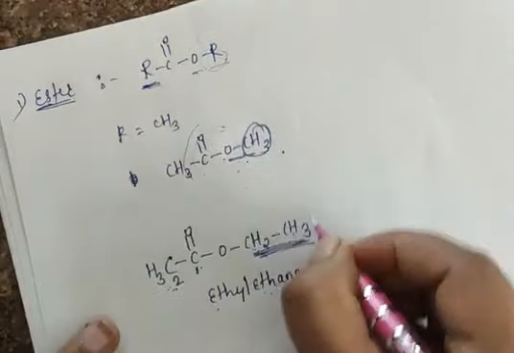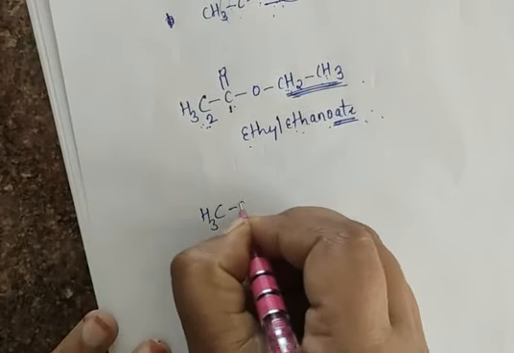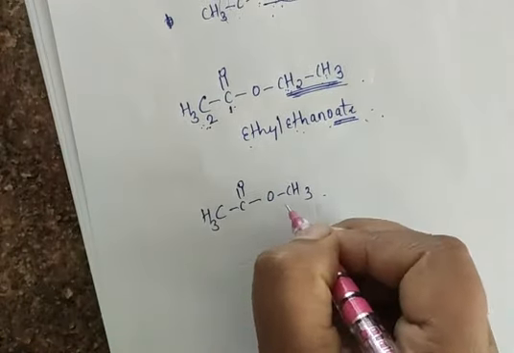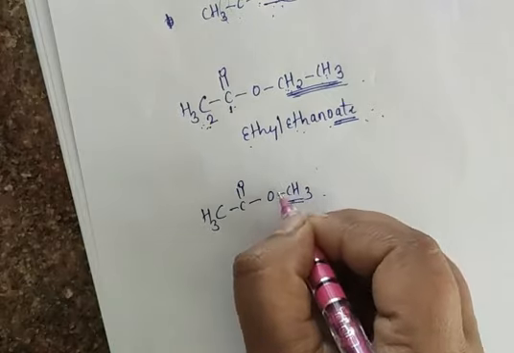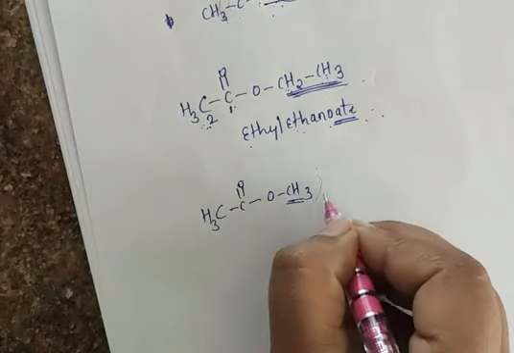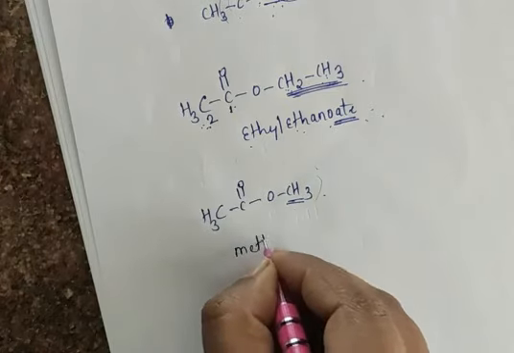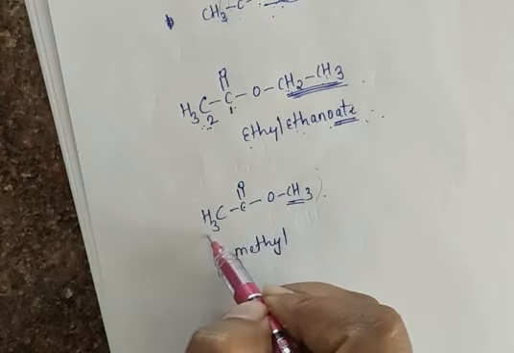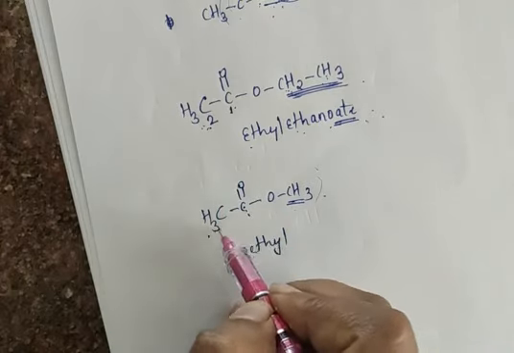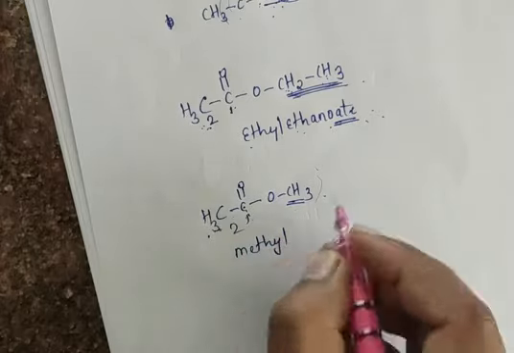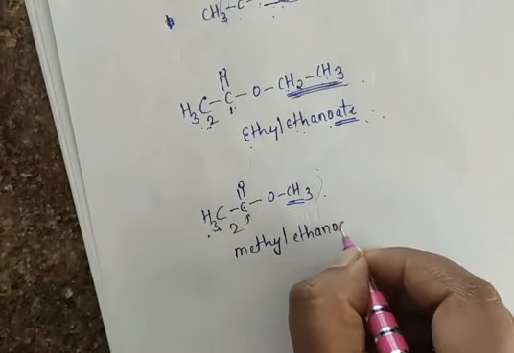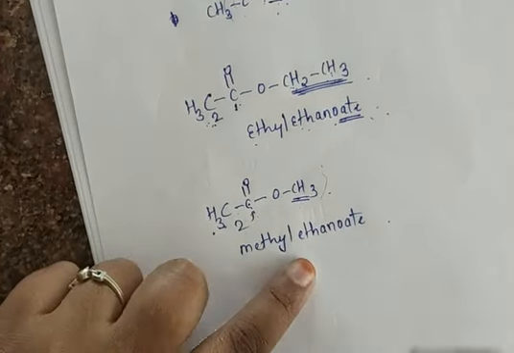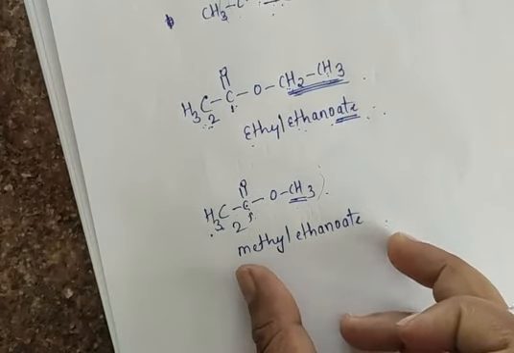Suppose I take one more example, that is CH3, C double bond O, OCH3. Same here: this is the oxygen which is attached to the alkyl group. So I have to give the name here first. This is your methyl group, so methyl. Now see here 1, 2. We have 2 carbons here, so ethanoate. Methyl ethanoate is the name of your given organic compound if there is a presence of an ester.